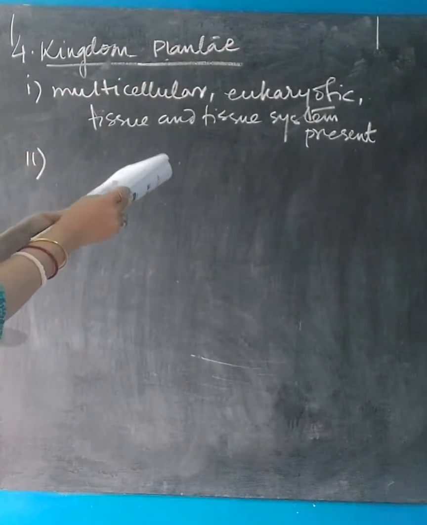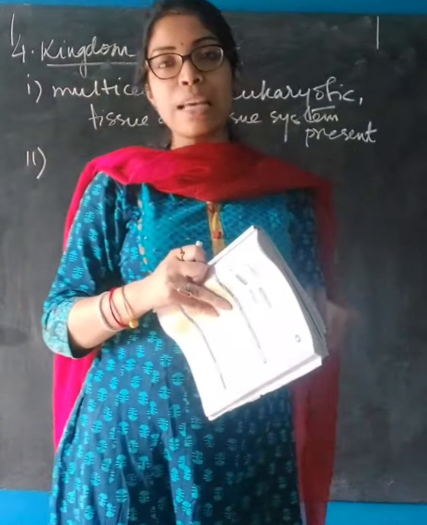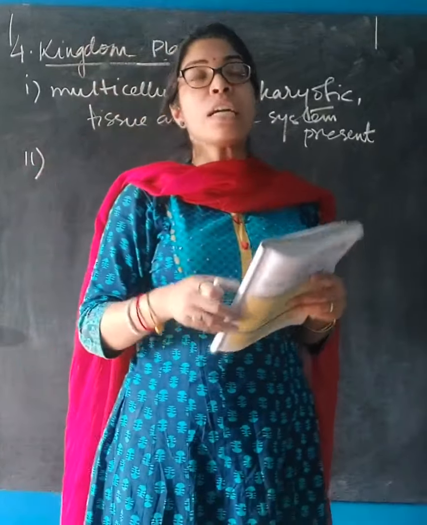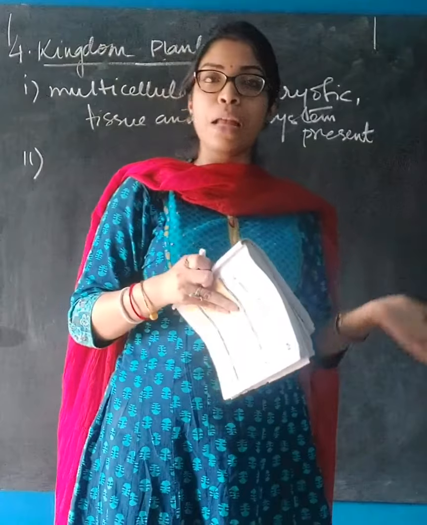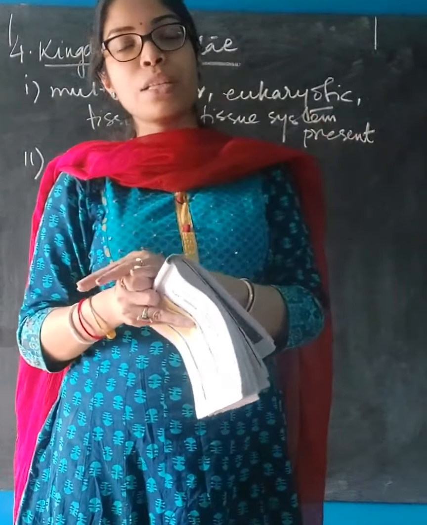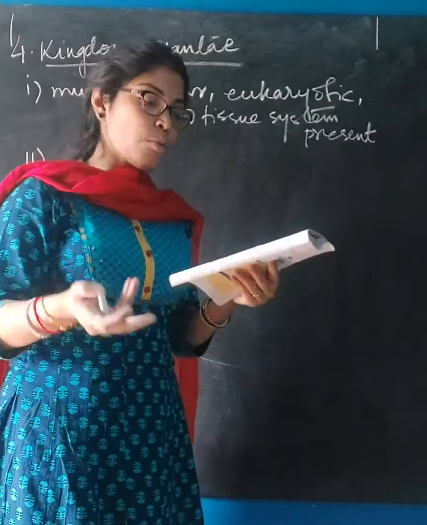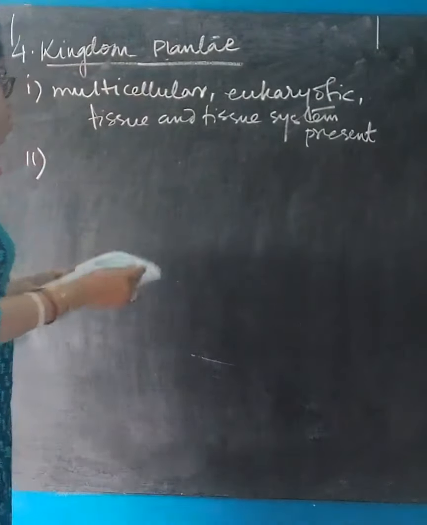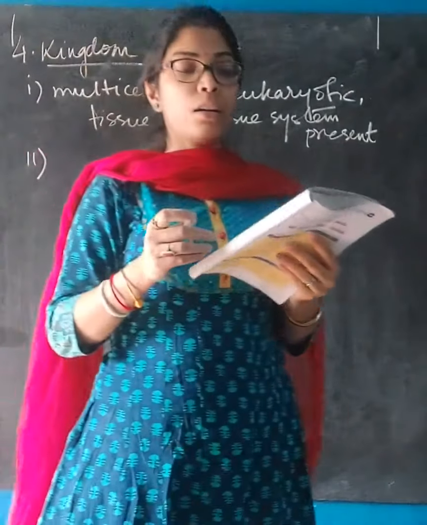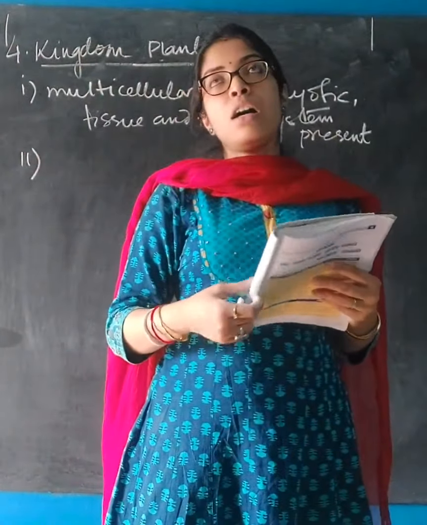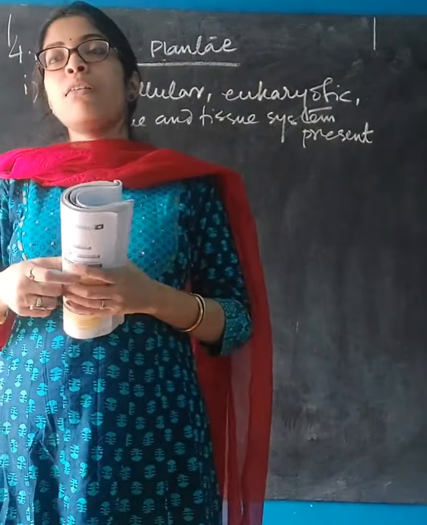Next point: mature cells have a central vacuole. When we start the next chapter, you will get to know about all the cell organelles, which are present in plants and which are not present in animals and vice versa. But just because we are doing it before that chapter, let me tell you that plant cells have a cell organelle known as the vacuole.